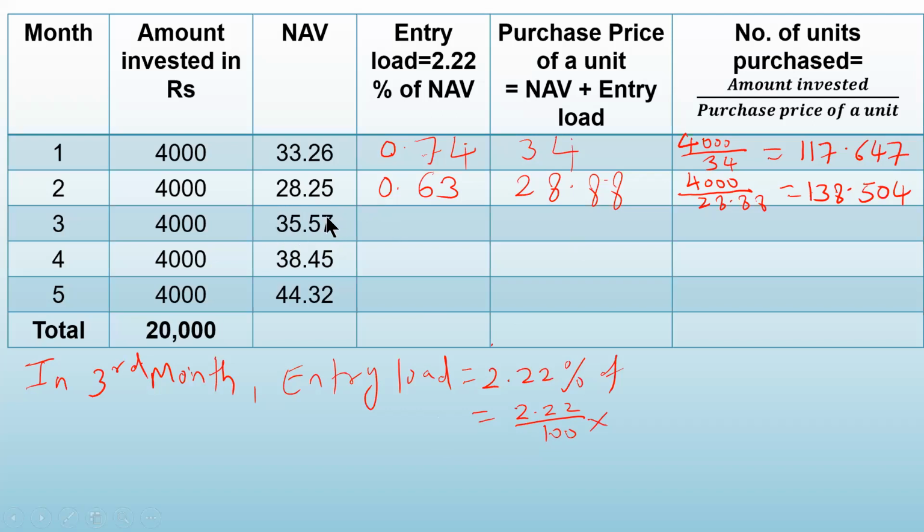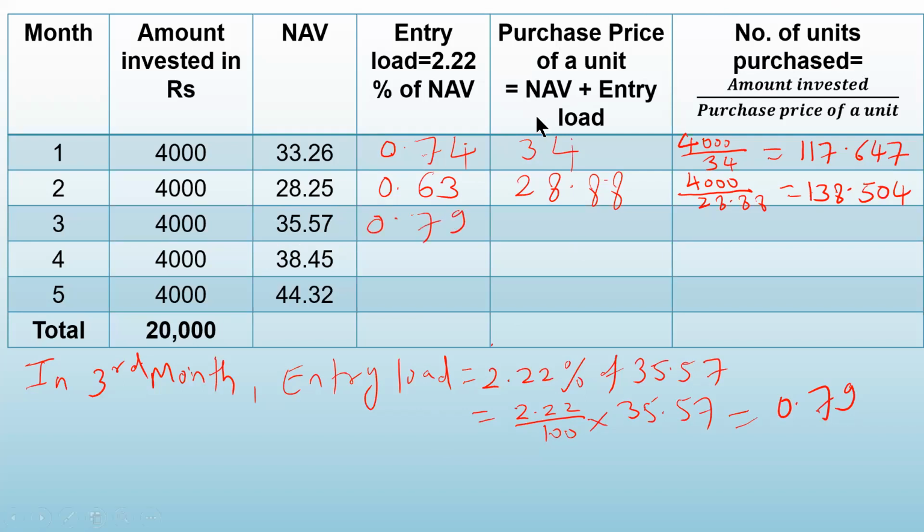NAV in the third month is 35.57. So 2.22 upon 100 into 35.57. Calculate how much you will get. So 2.22 multiplied by 35.57 divided by 100. So you get 0.79.